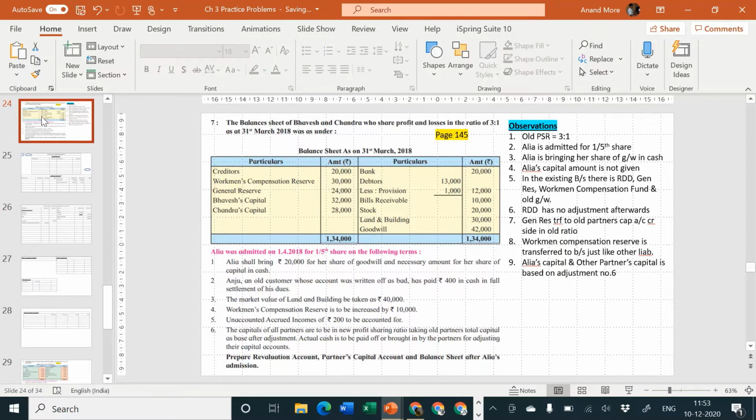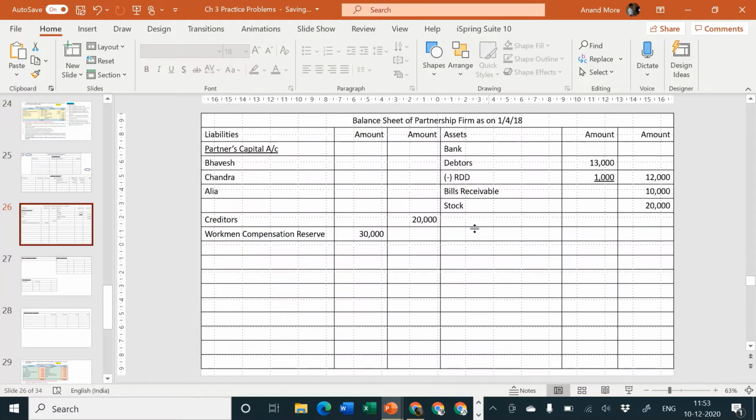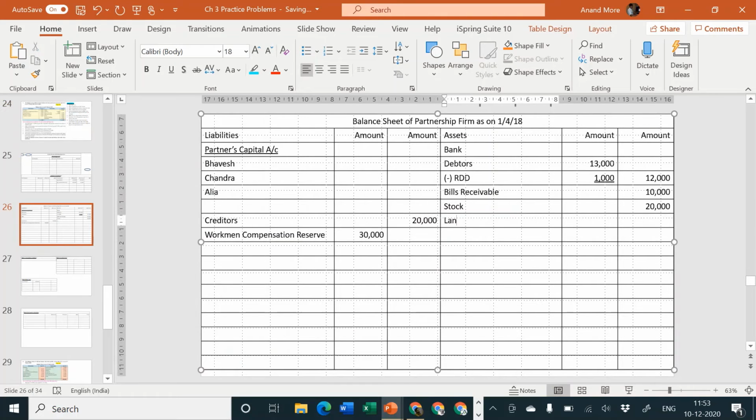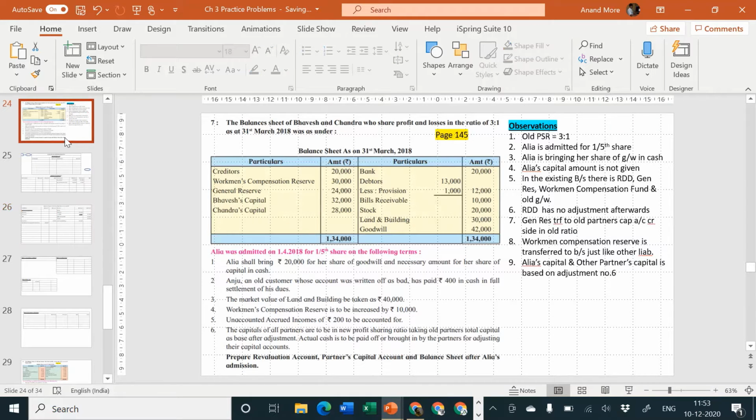Land and building inner column 30,000. And then we'll leave one line for the same. Next point.